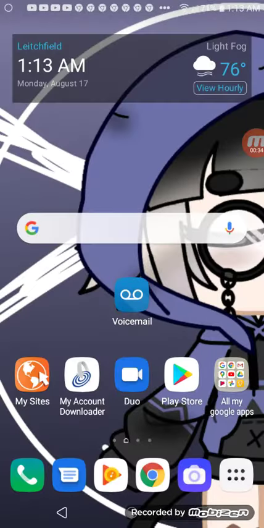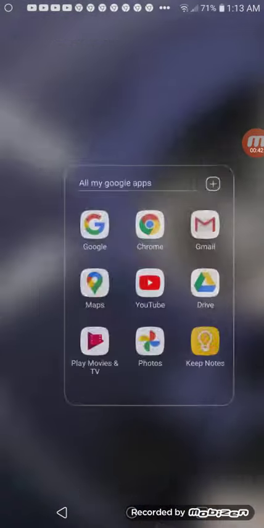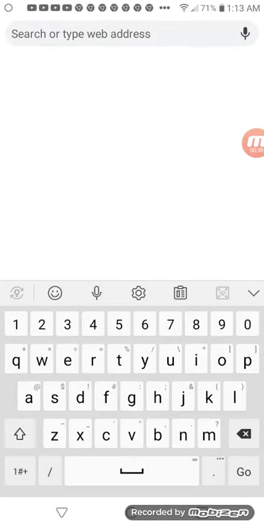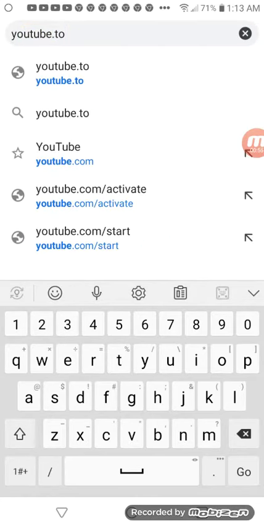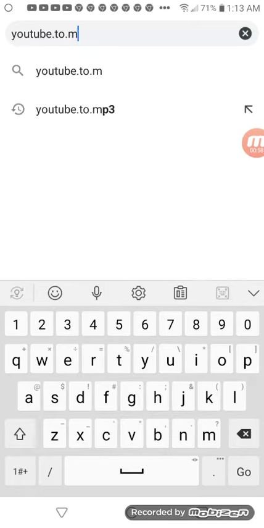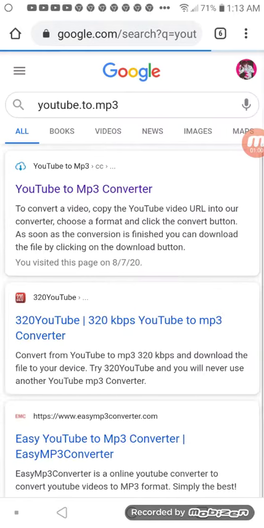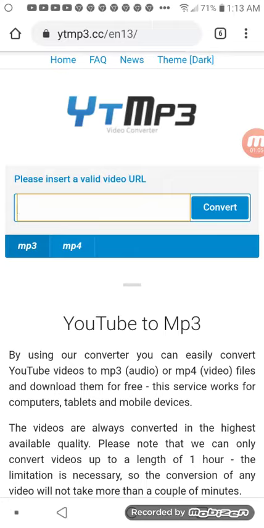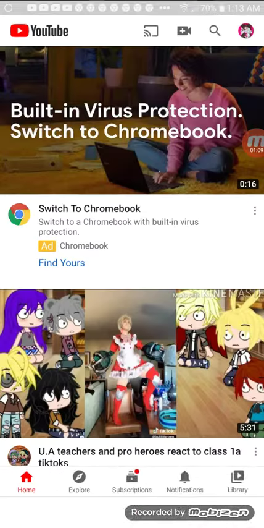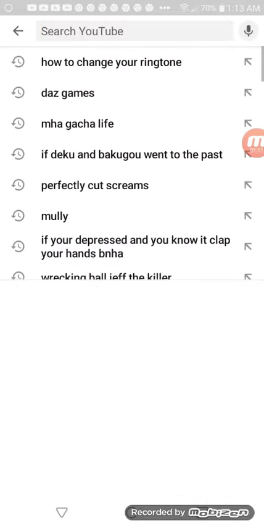And if you don't know how to download songs, just go to YouTube and Google. Hold on. Go to YouTube and Google, and then type in YouTube.2.mp3, and then press that, and then go back to YouTube, and then type in a song.